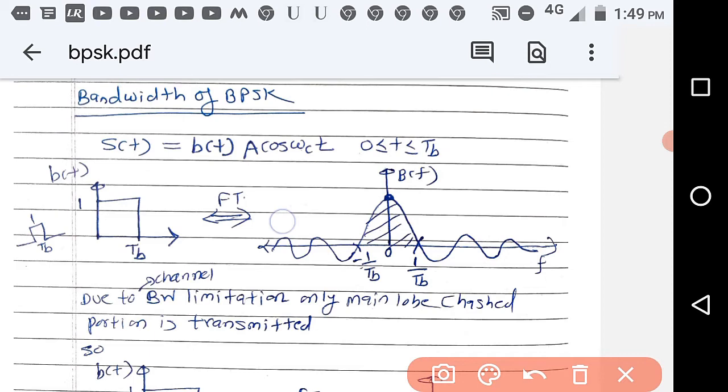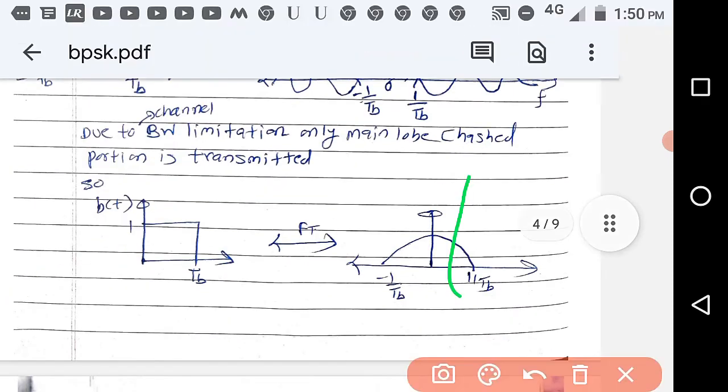It is not possible to transmit the entire waveform because of bandwidth limitation, and the main energy is distributed here, so we are transmitting only this part. So the diagram will be modified like this. Although you can draw it like this also, just for simplicity I have drawn it like this.